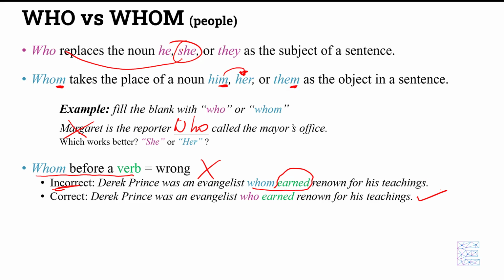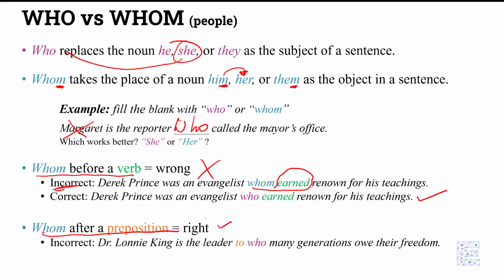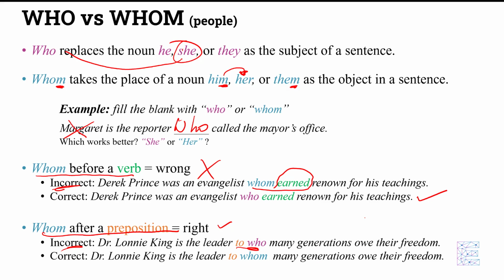Correct. All right. Also remember that whom after a preposition is always correct. So again, to illustrate this, I'm going to show you the incorrect version, and then I'm going to fix it by giving you the right answer. So again, remember, whom after a preposition is always good. Here's the incorrect version. Dr. Lonnie King is the leader to who, incorrect, many generations owe their freedom. To fix this, we would say Dr. Lonnie King is the leader to whom. Again, to is a preposition, and after a preposition, you use whom, not who. So this would be the correct version. This would be the incorrect version. I hope that gives you a much better understanding.